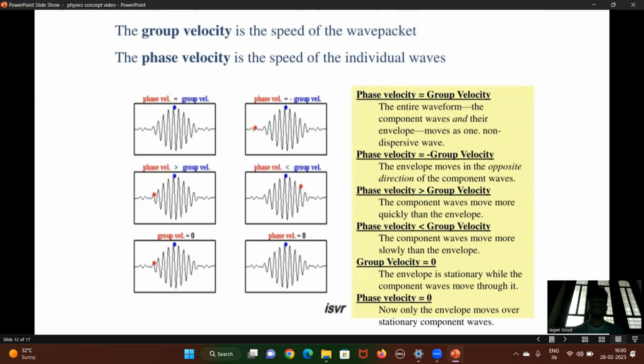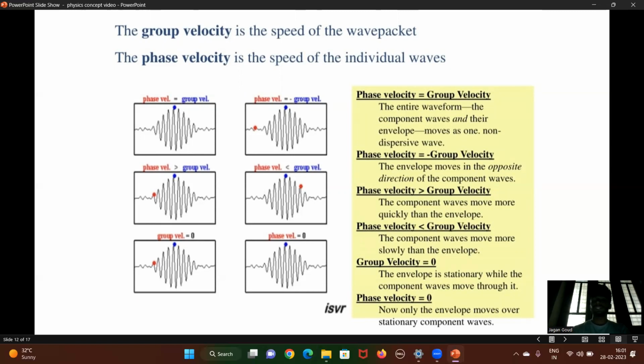The entire waveform, the component waves and their envelope, moves as one non-dispersive wave when phase velocity is equal to group velocity. Next, phase velocity is equal to minus group velocity, phase velocity greater than group velocity, phase velocity less than group velocity, group velocity is equal to 0, and also phase velocity is equal to 0.